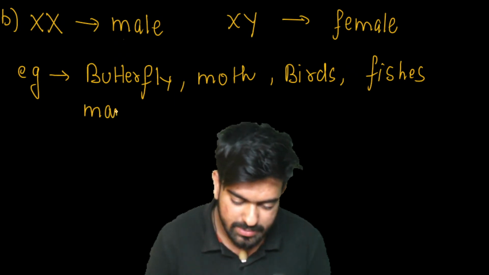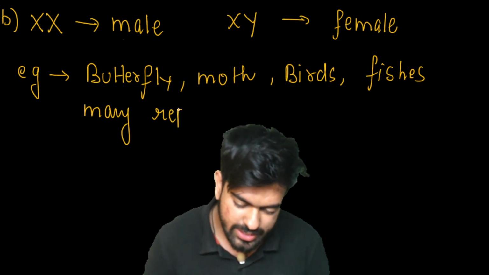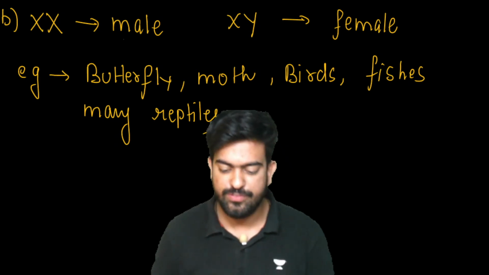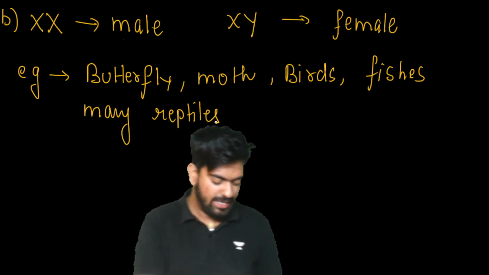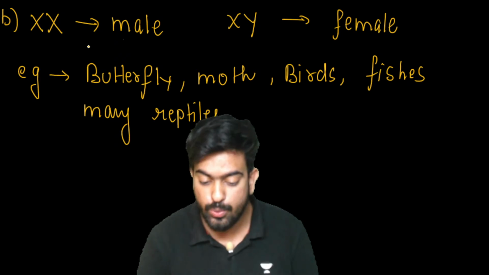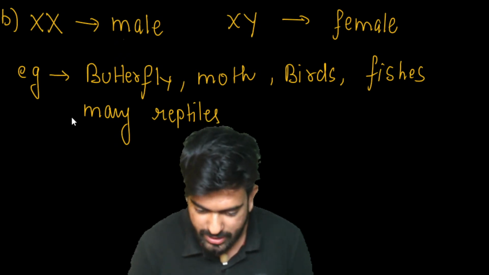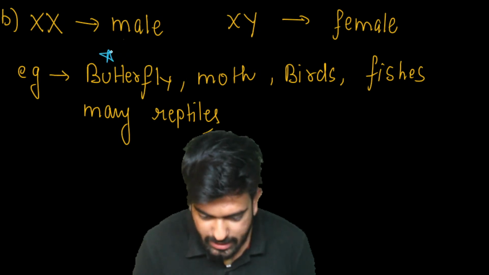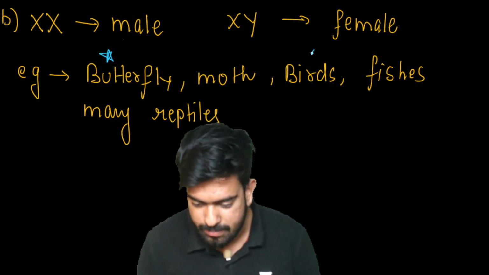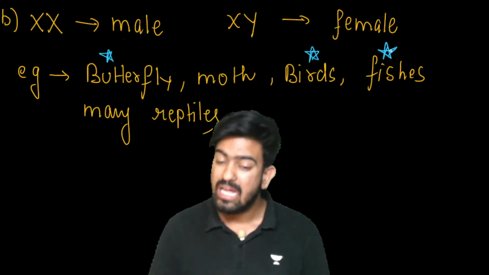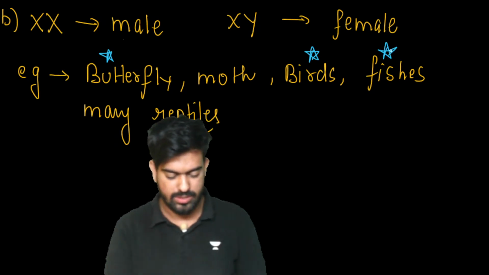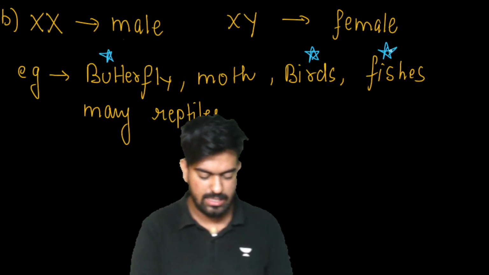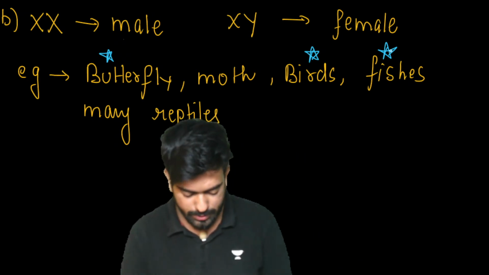Many reptiles. Yes or no? Clear to everyone? If you are not able to remember all the things, do remember butterfly. It's an important example. And after that, do remember birds and fishes. At least you remember these things. Clear to everyone? No doubts?